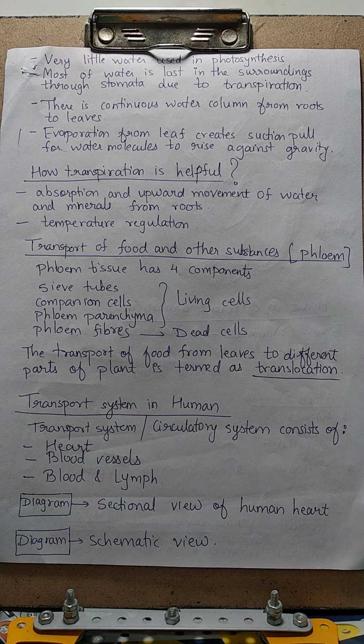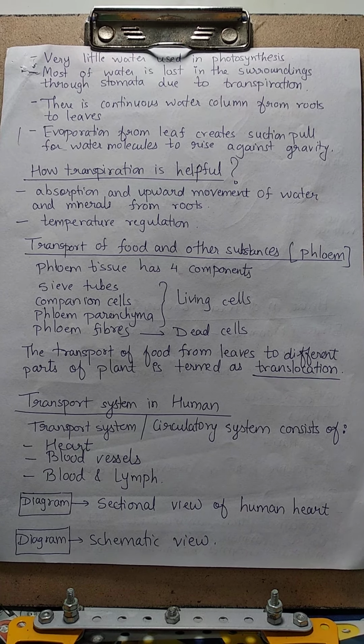It gives a cooling effect to the plant, because the plant has to sustain all the extreme conditions, that is cold, extreme heat, excessive rain, right? So the outside temperature is not fixed, it is continuously changing. During summers it becomes very, very harsh. So transpiration plays a very important role of giving a cooling effect to the plant.